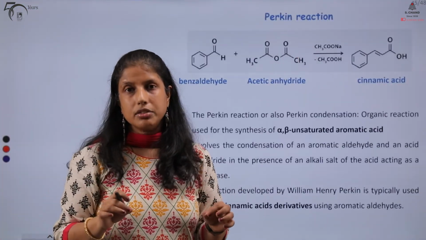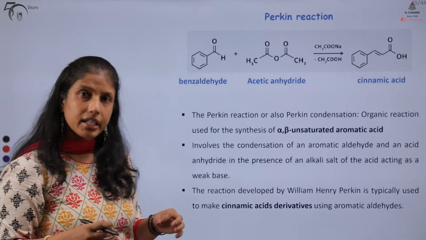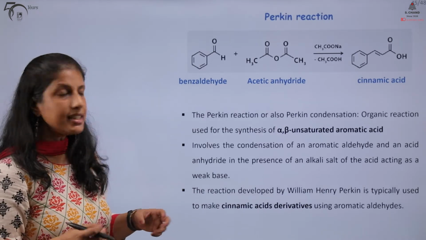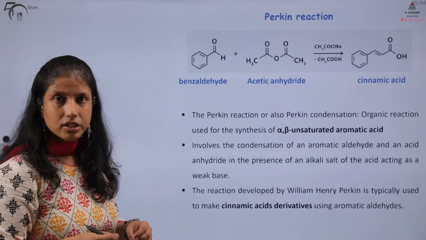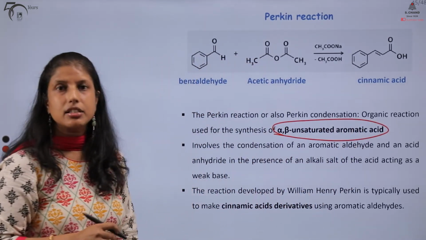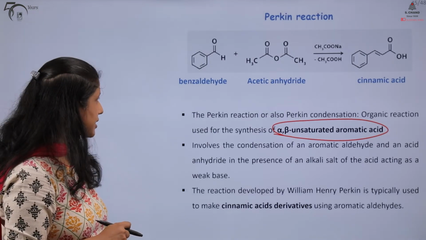Another important reaction of the anhydrides is known as the Perkin reaction or the Perkin condensation. What is this? This is an organic reaction which is very commonly used for the synthesis of alpha beta unsaturated carboxylic acids.